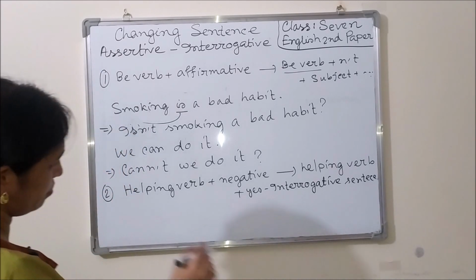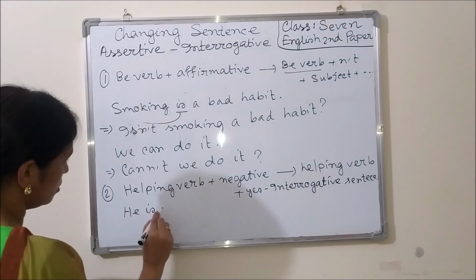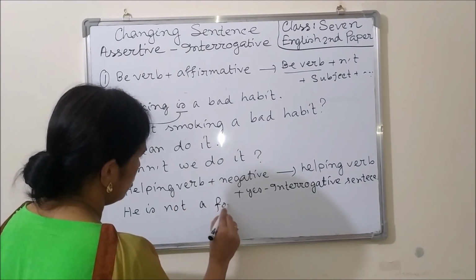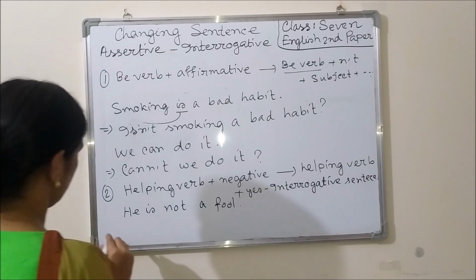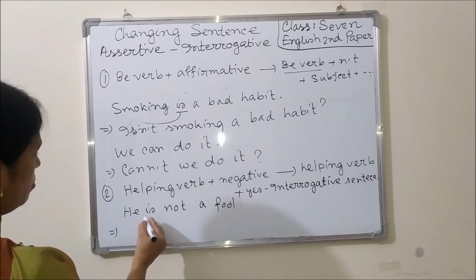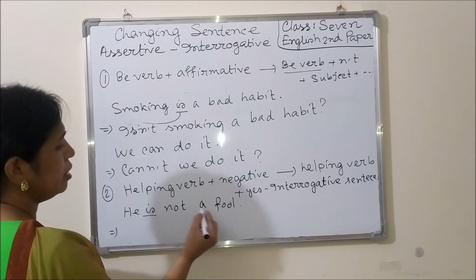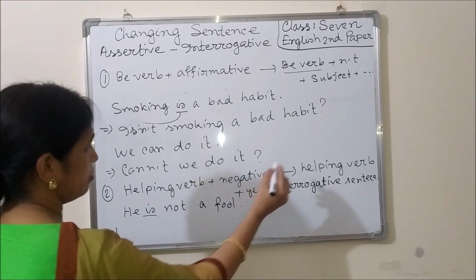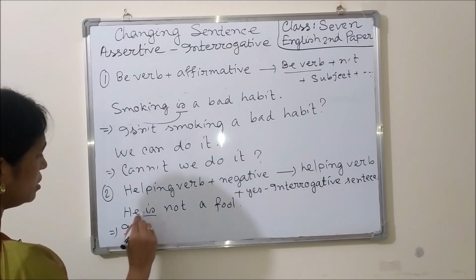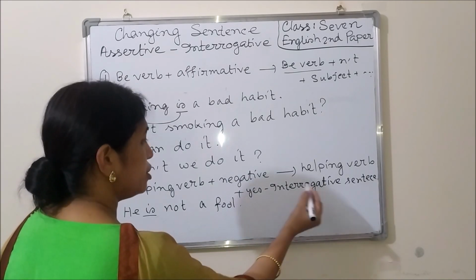So let us see an example. He is not a fool. So here is a helping verb, and it is a negative sentence. Then we have to use the helping verb at first. Is. The sentence will be in yes interrogative.